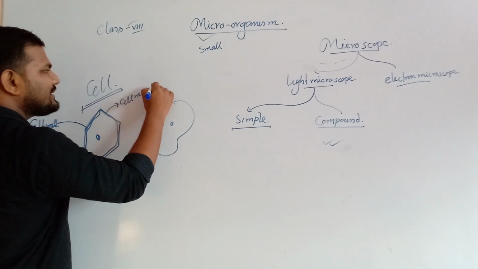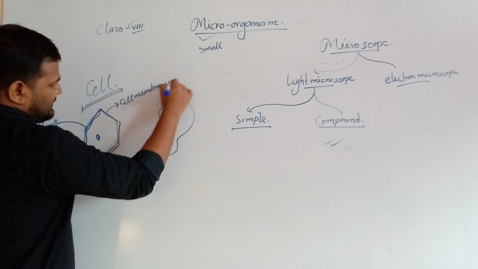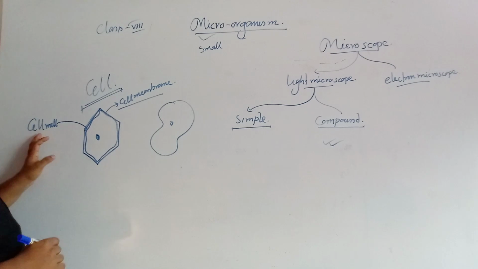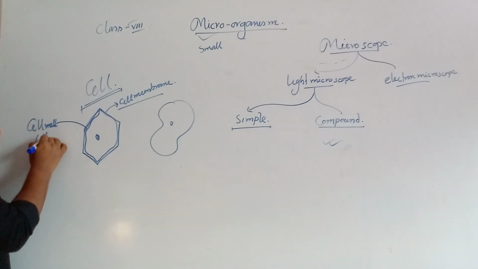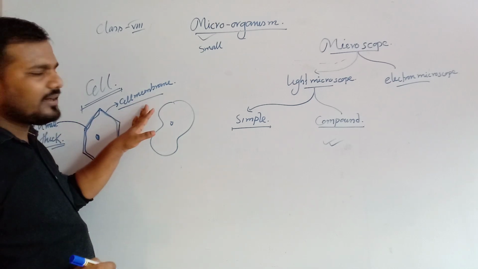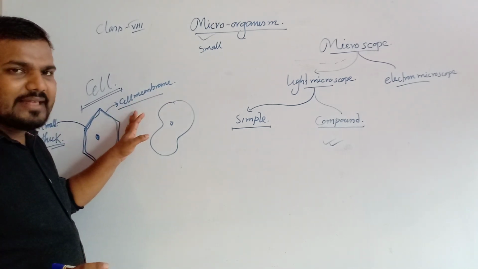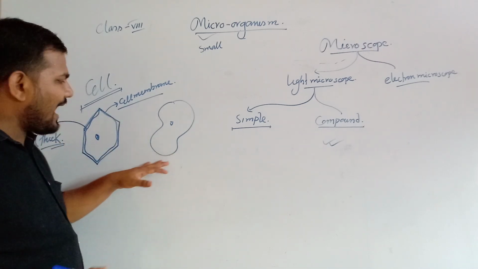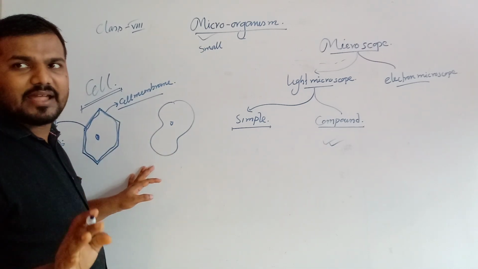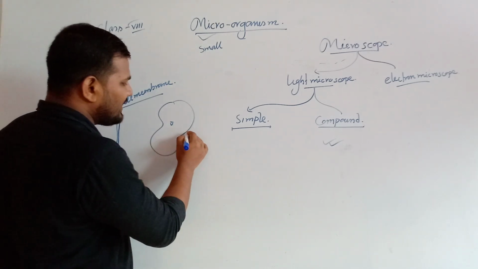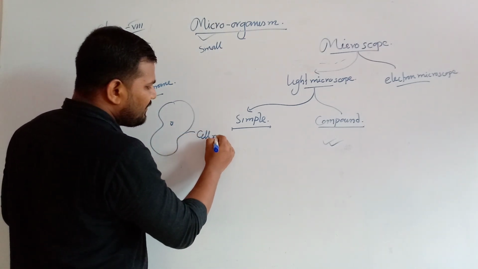So the plant cell has two coverings: the thick, non-living covering called the cell wall, and the cell membrane, a thin living covering. The cell wall is absent in the animal cell. The animal cell contains only the thin outermost covering known as the cell membrane.